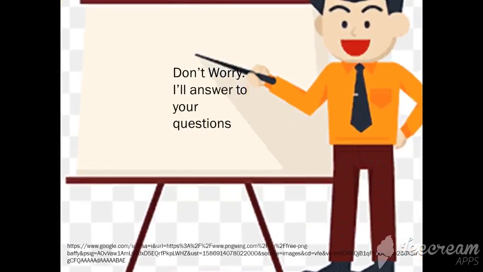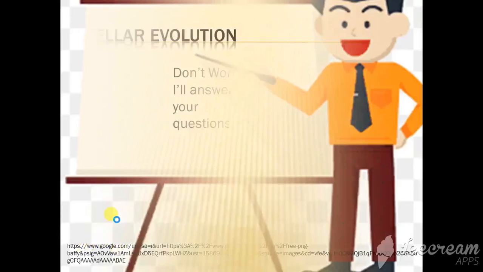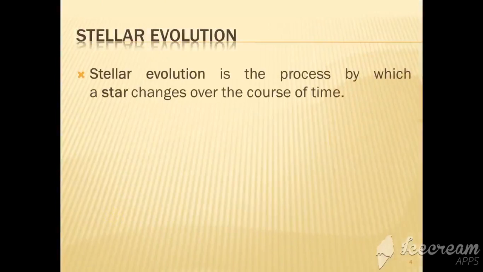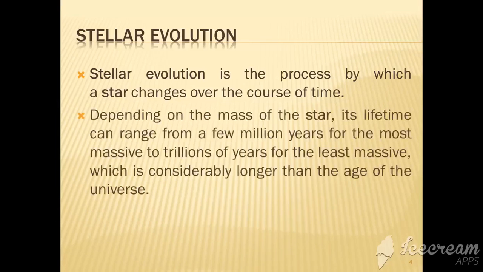I have taken this picture from the website here. Basically, stellar evolution is the process by which a star changes over the course of time. Means the life cycle of a star is known as stellar evolution. Depending on the mass of the star, its lifetime can range from a few million years for the most massive to trillions of years for the least massive, which is considerably longer than the age of the universe.